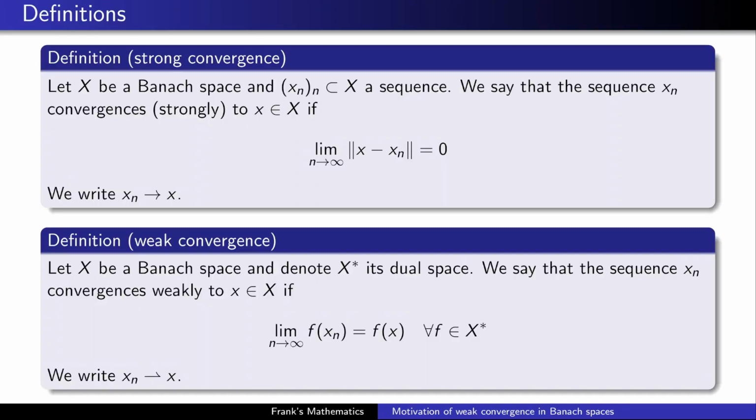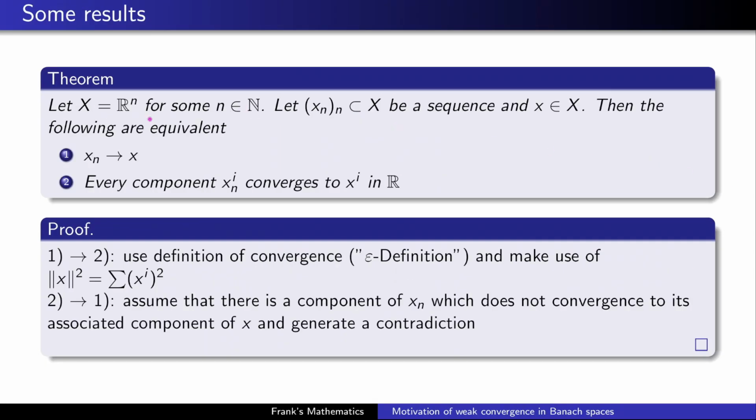We start by considering finite dimensional spaces. So X should now be a finite dimensional space, so it more or less should be equivalent to the space R^n for some fixed n. x_n is again a sequence. Then we can show that the following statements are equivalent. One: our sequence is strongly converging to x. Two: every component is converging to its associated component of x in R.